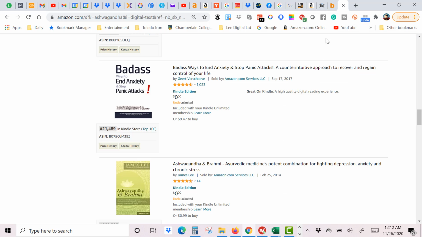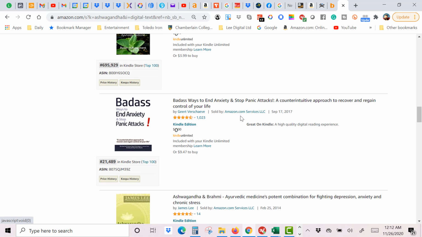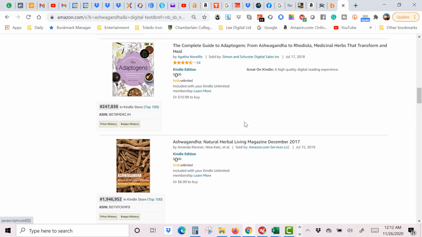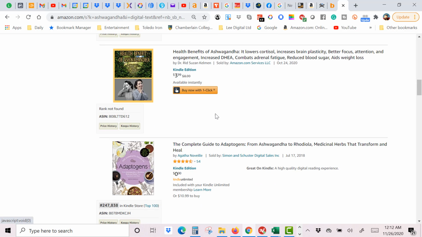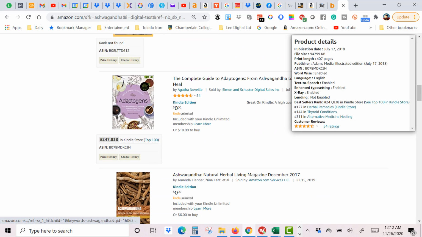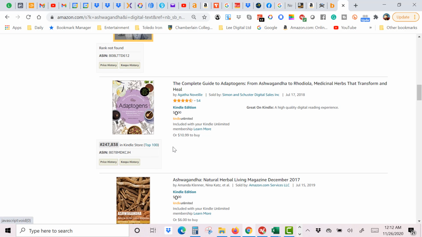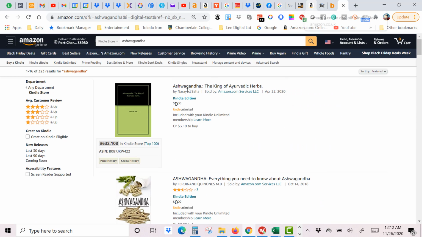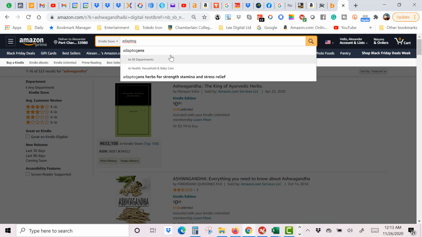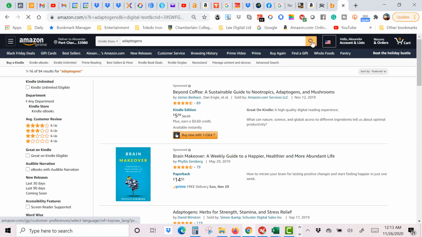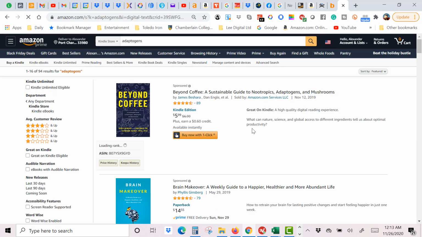So let's go back to the page, and it's kind of interesting to me. Maybe I would look into a book on adaptogens, including ashwagandha and another couple of keywords. So let's look at adaptogens traffic, and I'm doing this live. Okay, so take a look here. As soon as I type adaptogens, you don't see anything in books. It's mostly all departments, just like ashwagandha. So probably people are searching for a lot more.